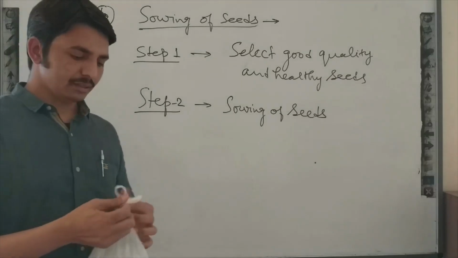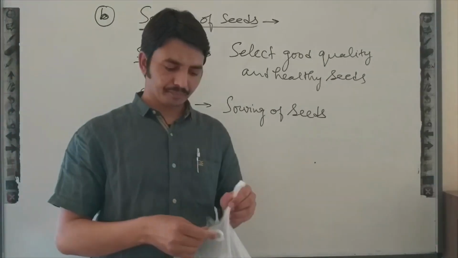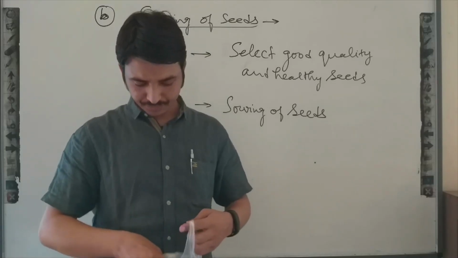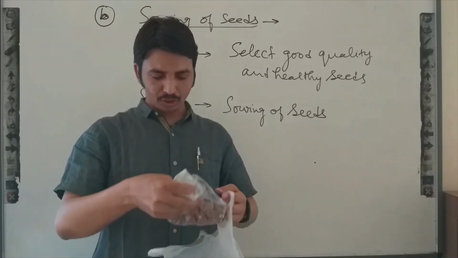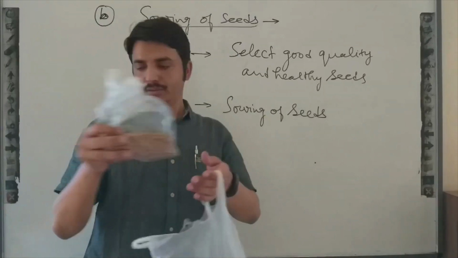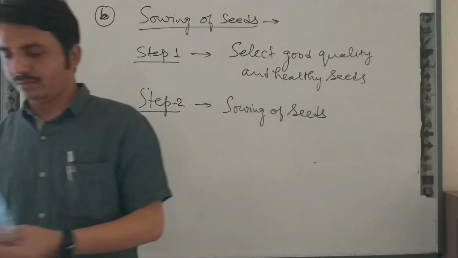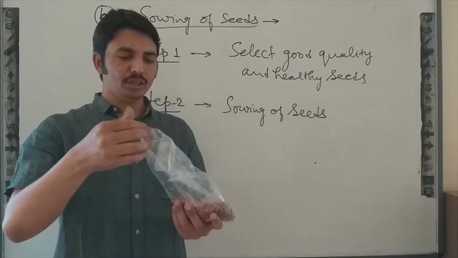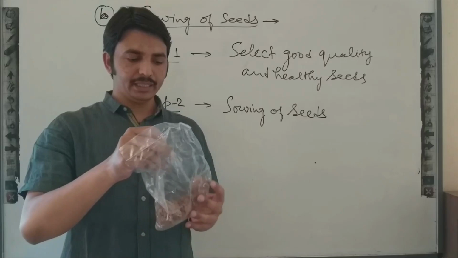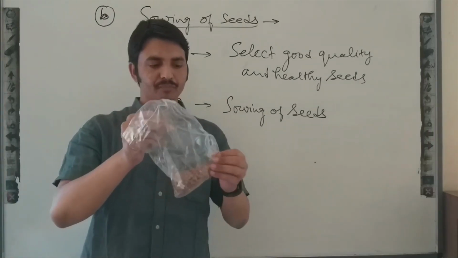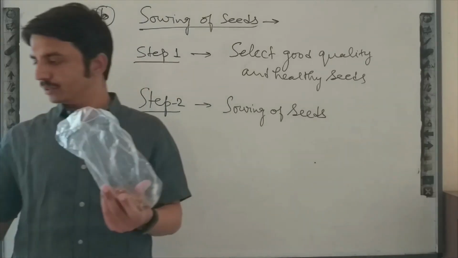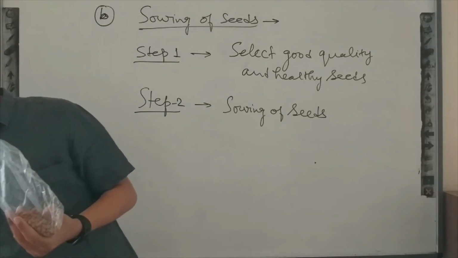I am taking black gram to know whether these are good quality or not, means good for sowing or not, or what is the percentage of healthy seeds in this. So I will put all these black grams in water.